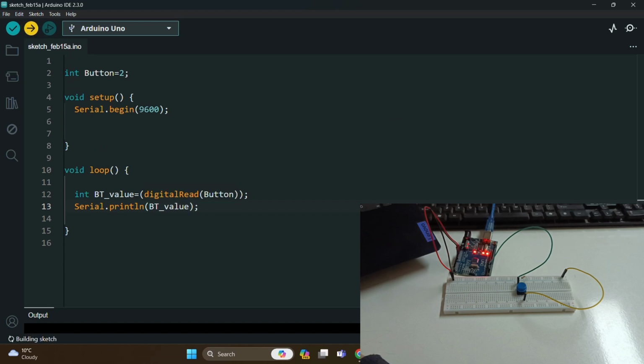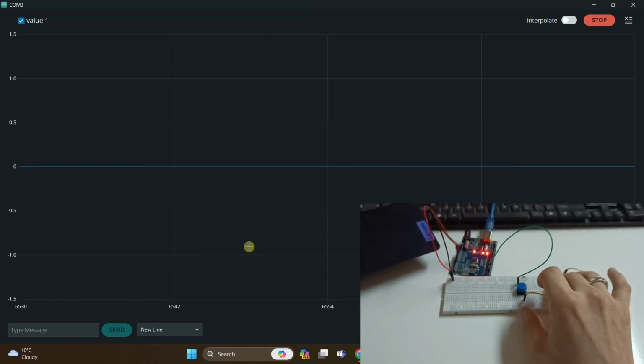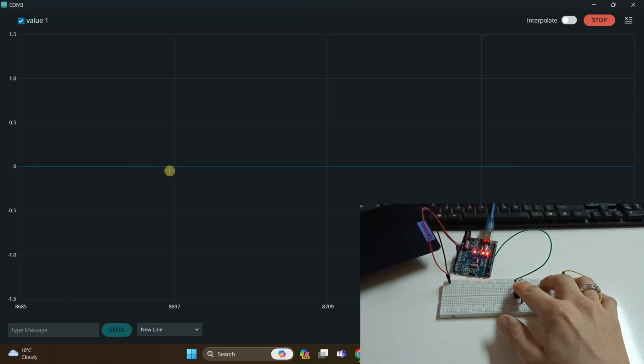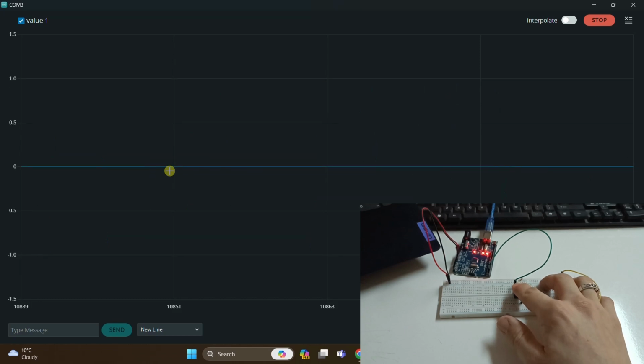Let's just add ln and try again. Now we see that a line appears here at level 0. This is the current value of the button, i.e. pin number 2. You can see the progression of the line and the screen in the numbers below. Notice the line when I pressed the button. Look, the line was alternating between 0 and 1 level. You can think of it as somehow detecting the PWM signal.